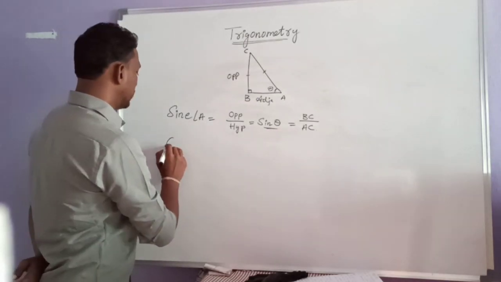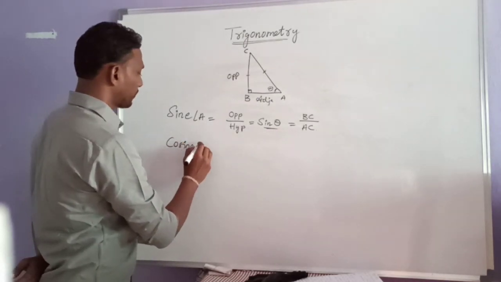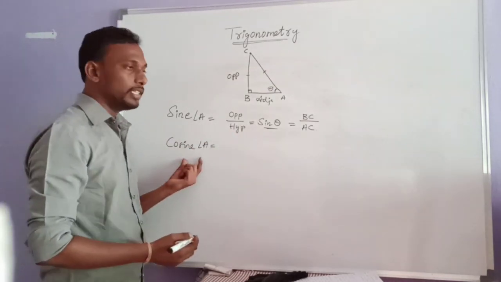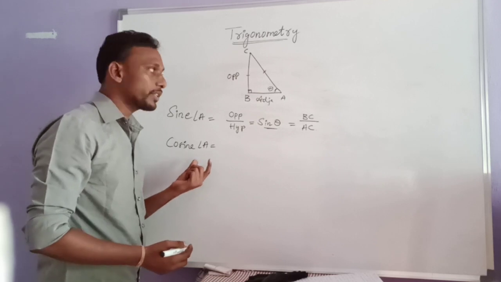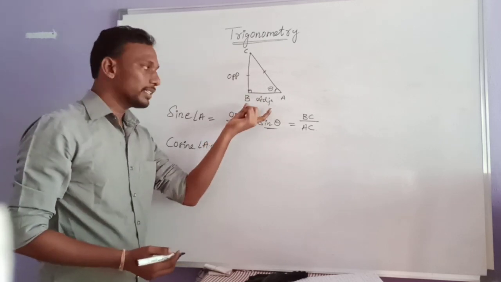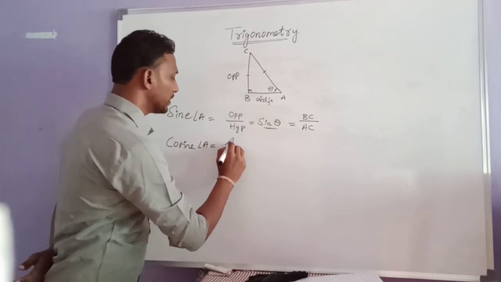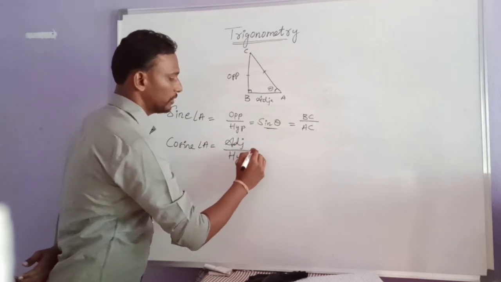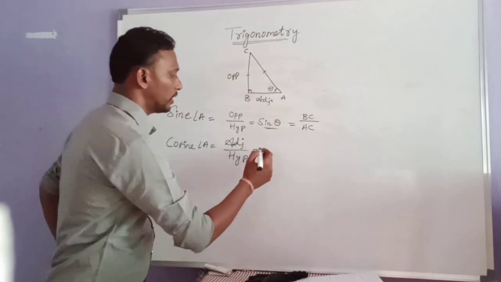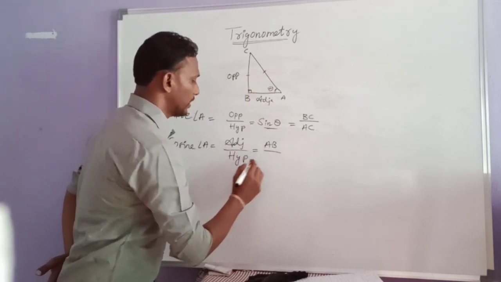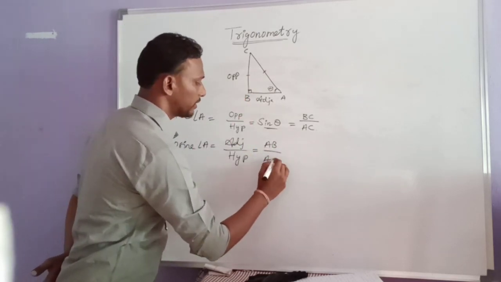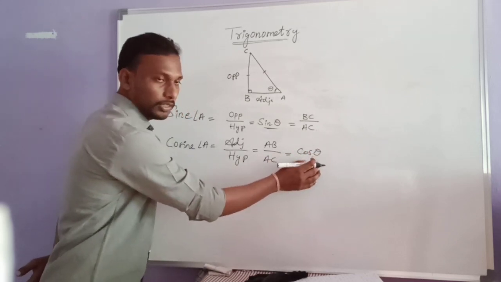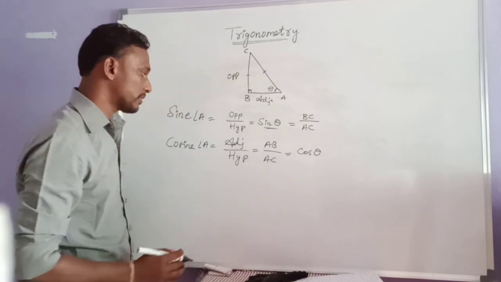Right. The next ratio we have is cosine. Cosine of angle A is the ratio between which two sides? It is the adjacent side by the hypotenuse. Here the adjacent side is AB and the hypotenuse is AC. So this is cos theta, which in short form we write as cos theta, right?